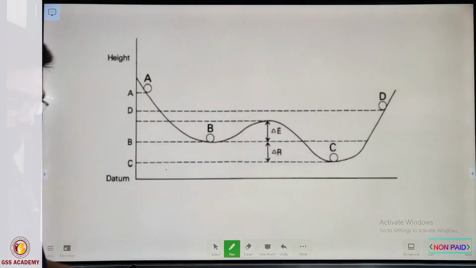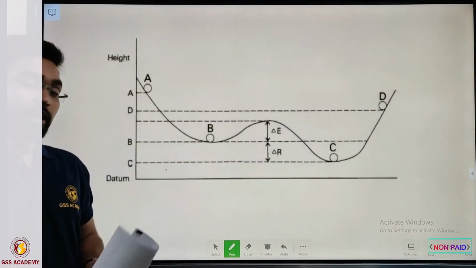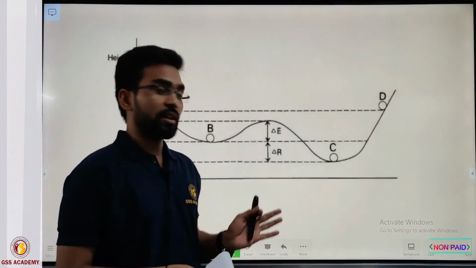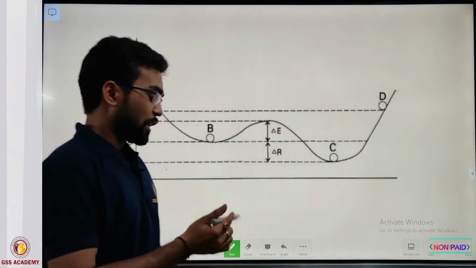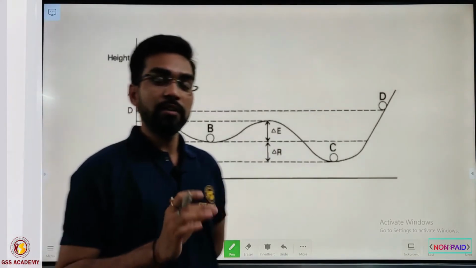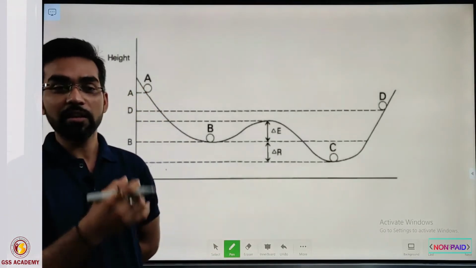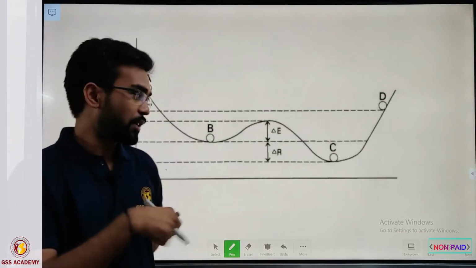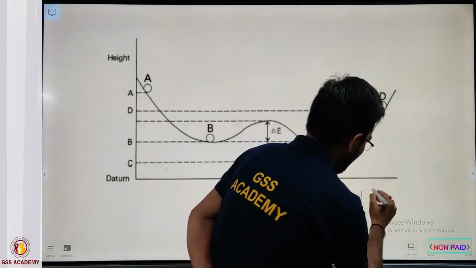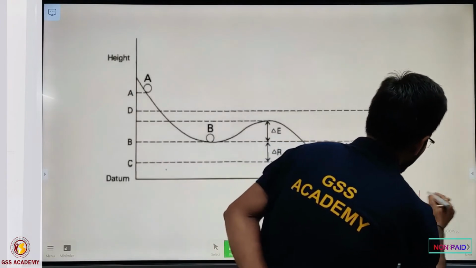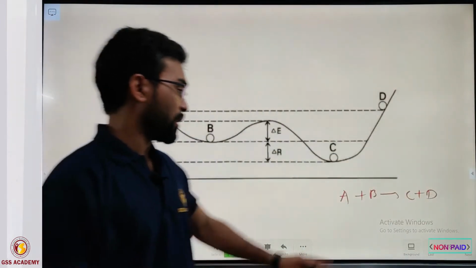weathering. As we mentioned, in chemical weathering a chemical reaction will take place. All of you know that for any kind of chemical reaction, suppose A plus B will form C plus D.